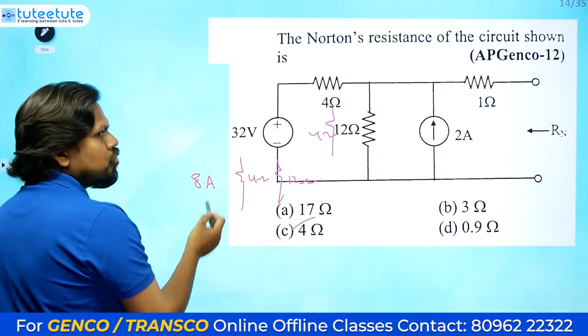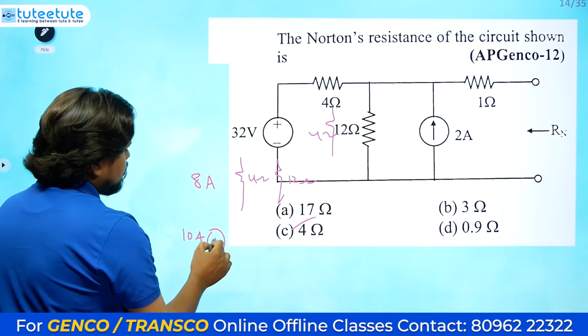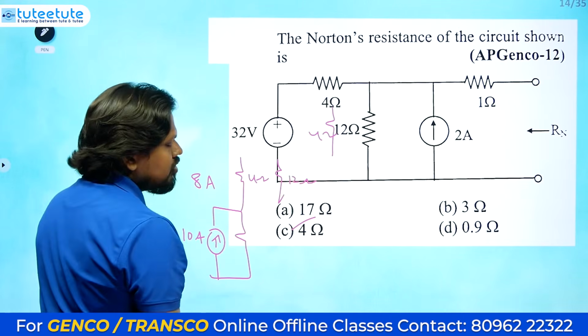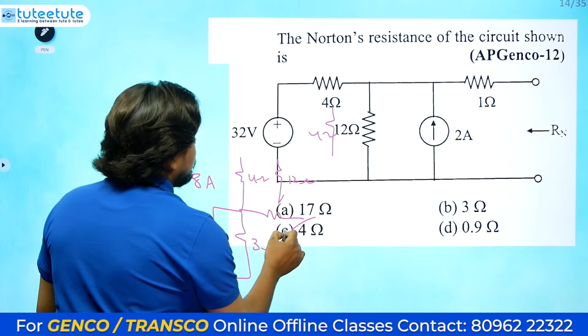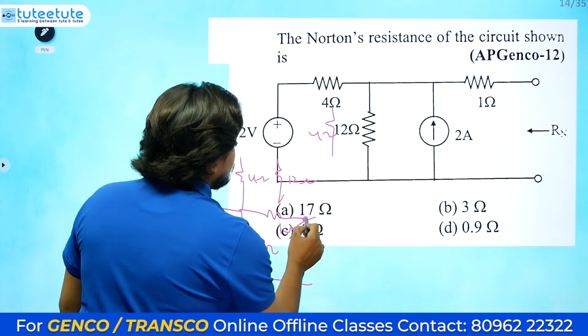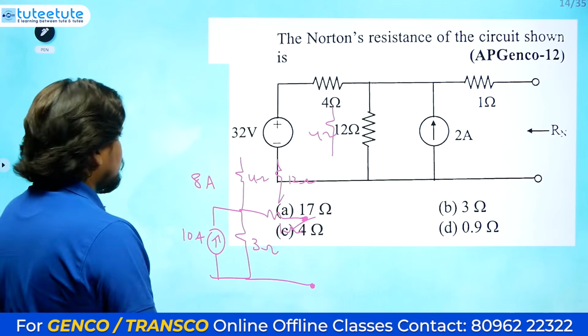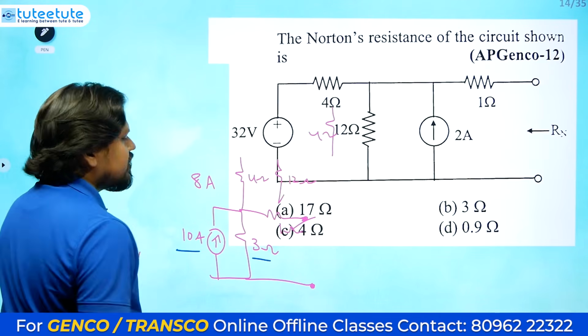2 plus 4, 2 plus 8 amperes, so in total it will be a 10 ampere current source in parallel with, so 4 in parallel with 12 you will be getting, so that means here 3 ohms we have, and here it is 1 ohm. Okay, so this is the open circuit. This is the entire circuit we have now. Okay, so now you can simply take the 10 amperes in series with this 3 ohms.